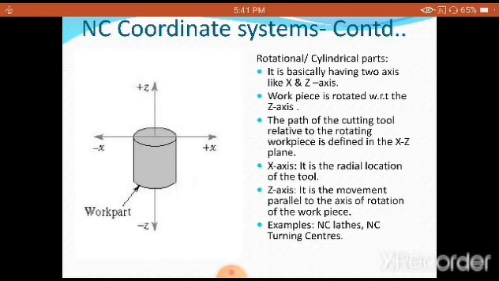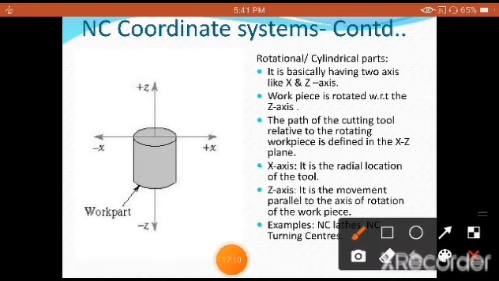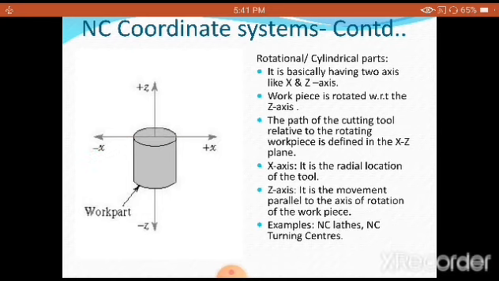X-axis, what is X-axis? It is the radial location of the tool. It is called a radial location, means what? It represents almost the diameter or the radius, as you are going to see on the screen here. Z axis, it is the movement parallel to the axis of rotation of the workpiece. It is a movement which is parallel like this.